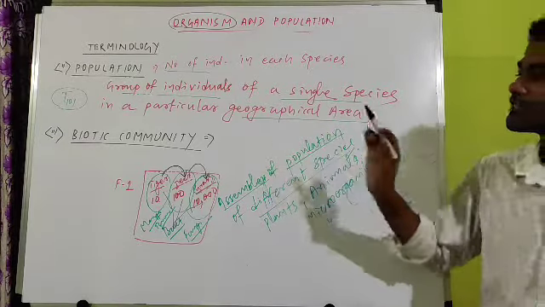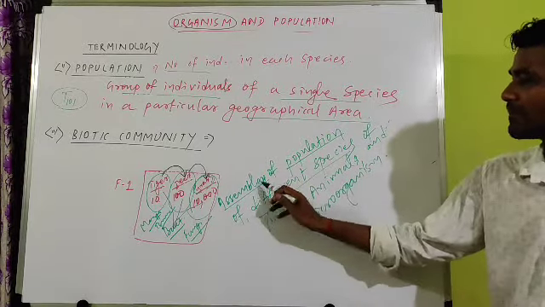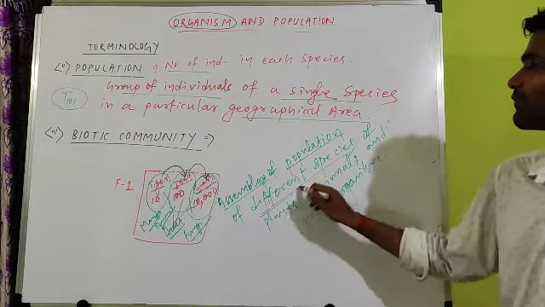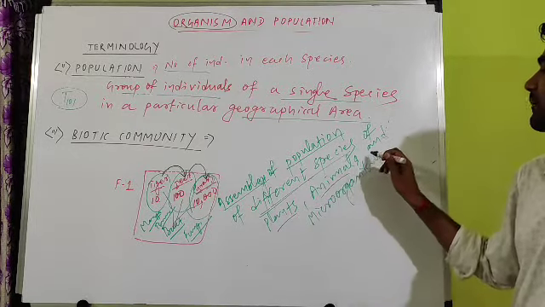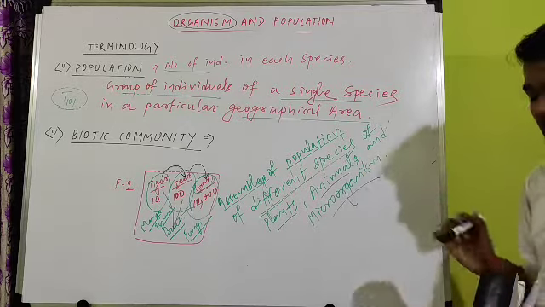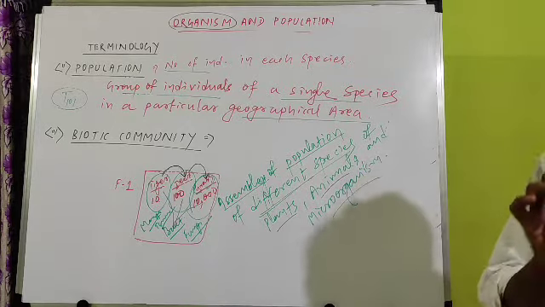So what is a biotic community? It is the assemblage of population of different species of plants, different species of animals and microorganisms, interacting among themselves.